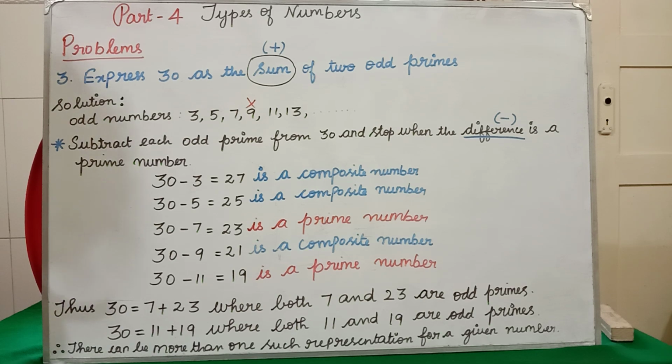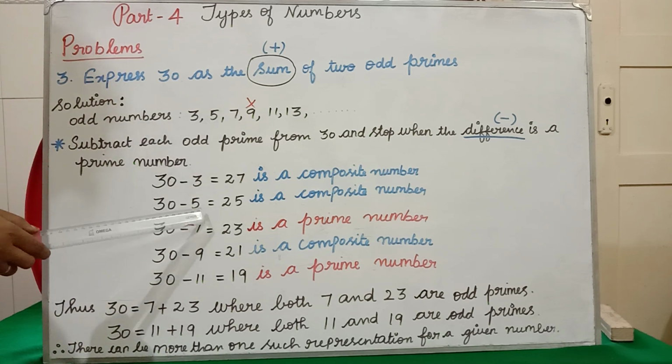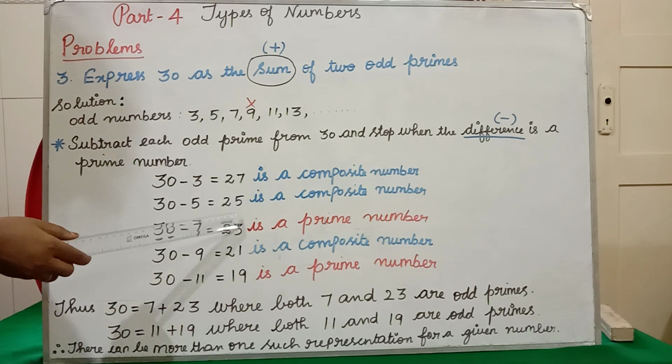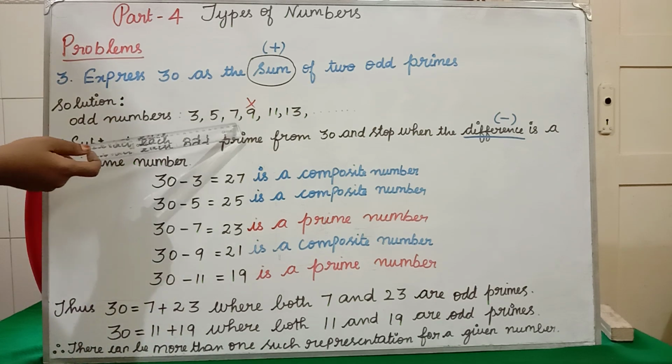We should not consider it. Now the next odd prime number is what? 5. So 30 minus 5. What is that? 25. This again is a composite number. That also you have to leave. Next odd prime is what? 7.